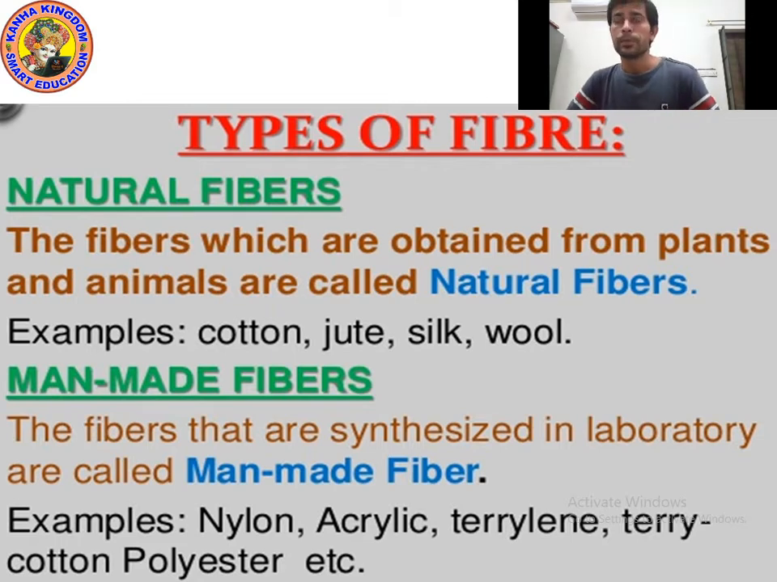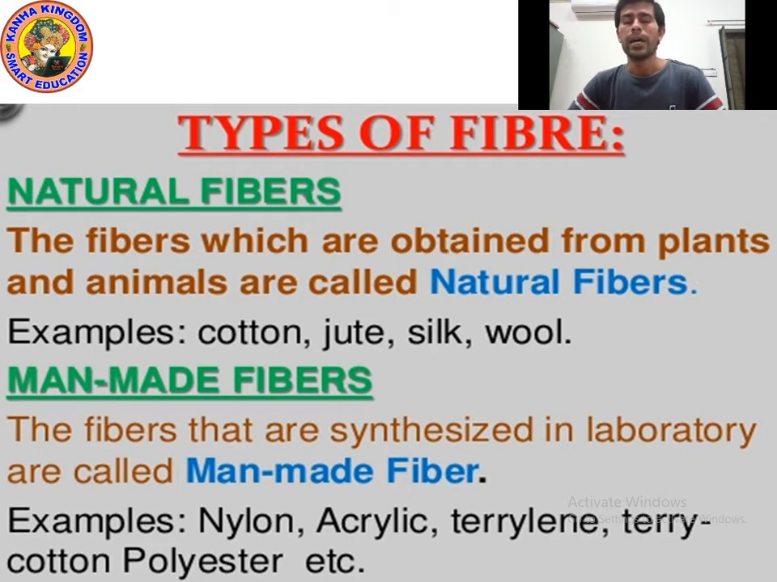So kids, there are two types of fiber. Yes, fiber. What is fiber? A material which is available in the form of thin and continuous strands is called fiber. Or you can say fibers are thin thread-like material which are used to make fabric. So there are two types of fiber: natural fiber and man-made fiber.